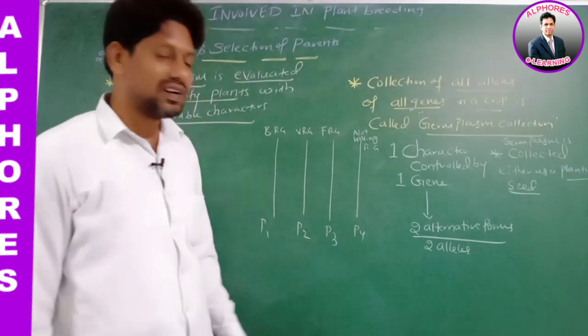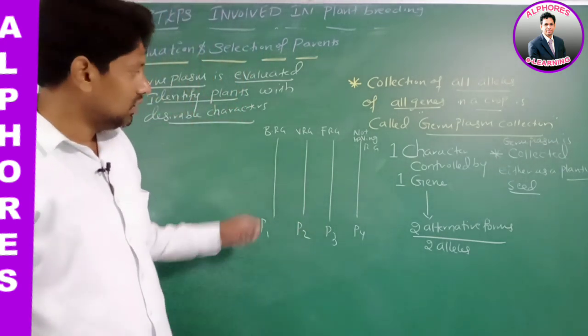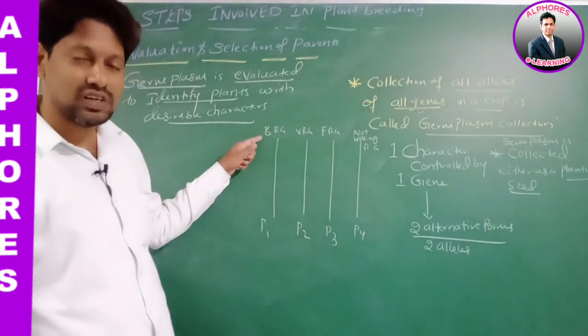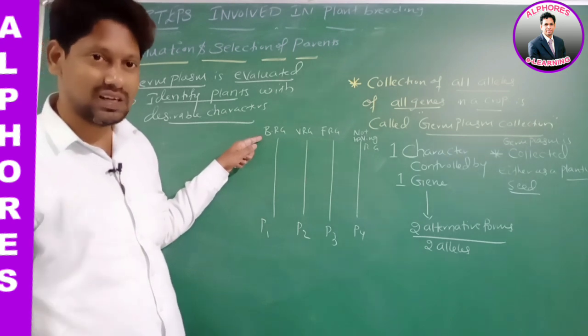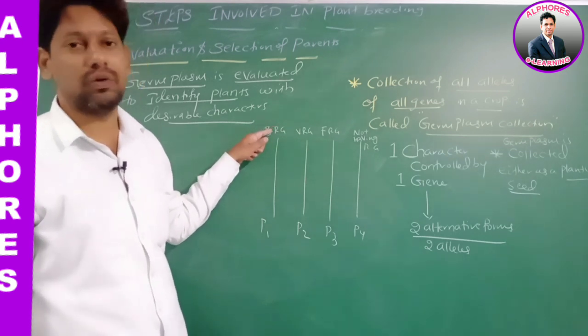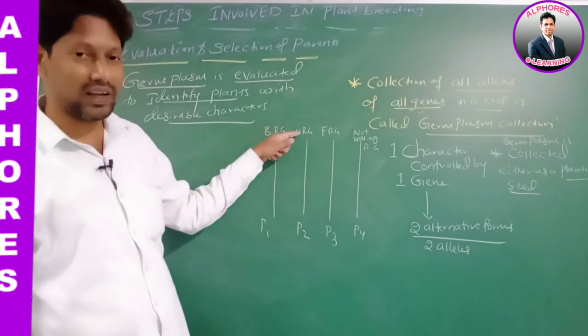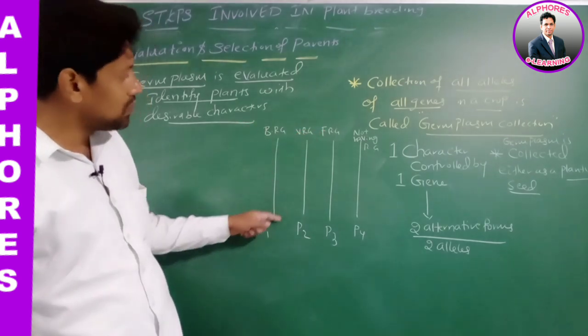Now here how many plants are there? 4 plants. Now listen carefully. First plant is having which resistant gene? Bacterial resistant gene. On the plant, it is not written that it is bacterial resistant, viral resistant, or fungal resistant. Then how are you saying that this plant is bacterial resistant?